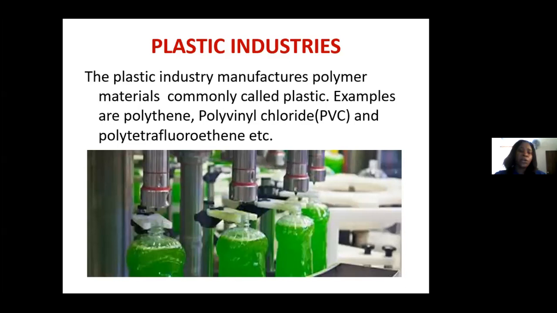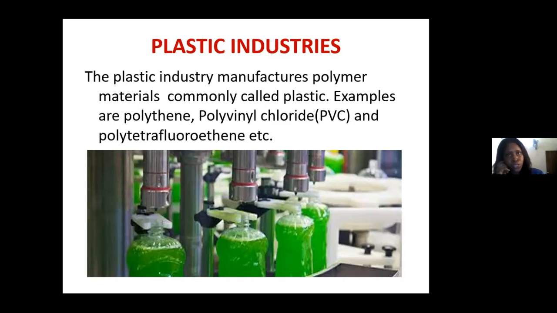The foods we ingest, we take into our system, they are all packaged using what? Using plastics. Now, this plastic industry manufactures what? Polymer materials, commonly called what? Plastics. And these plastics are actually gotten from further refining of the fractions of crude oil into what we call the petrochemicals. So the petrochemicals are used in the manufacturing of the plastic materials we use in packaging our food.